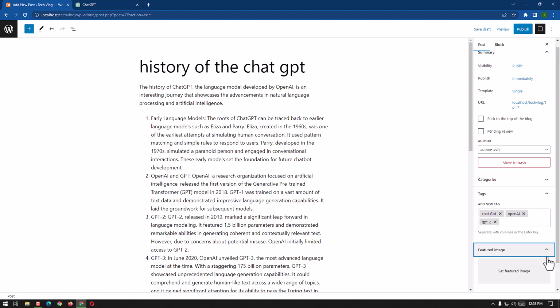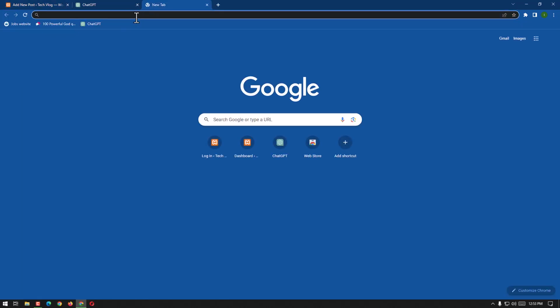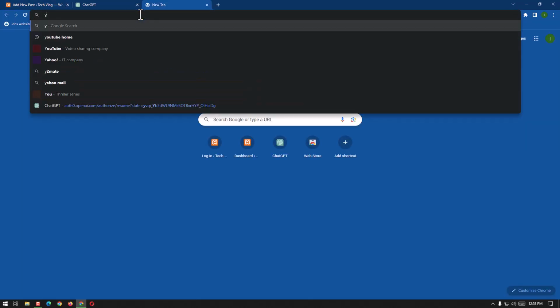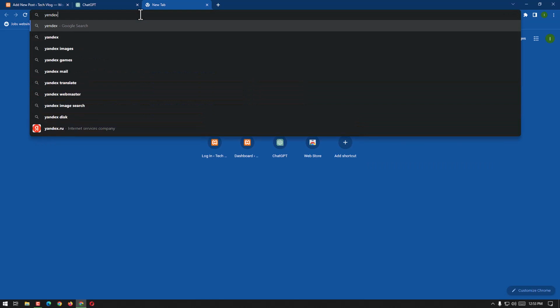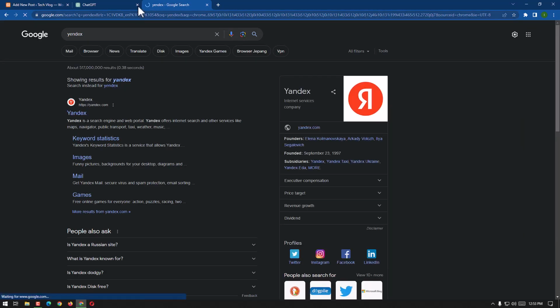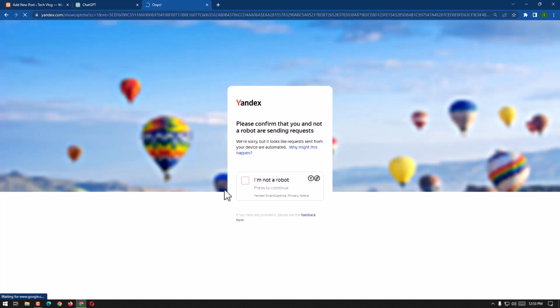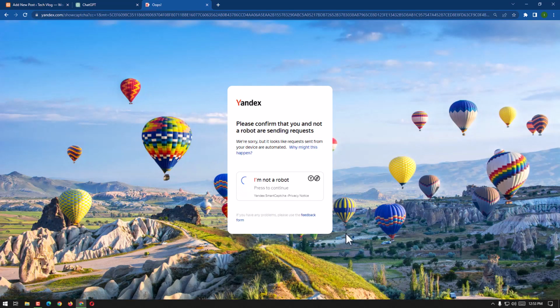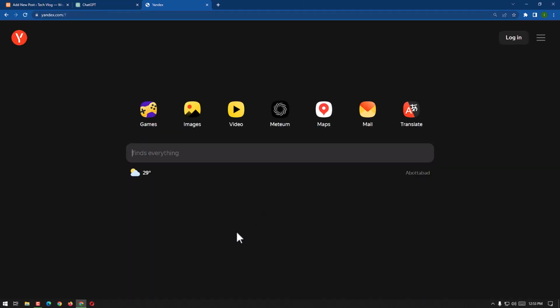And here featured image, we are going to put the image. We can download any image and then we can put the image however we want. Yes, I'm not a robot, I'm a human, and we will be using the images